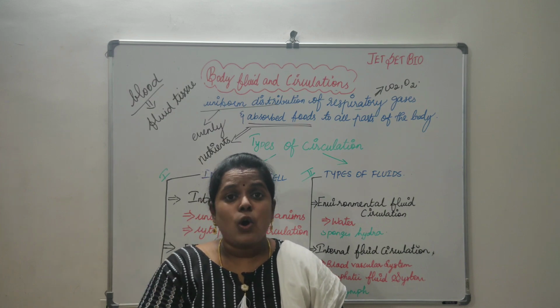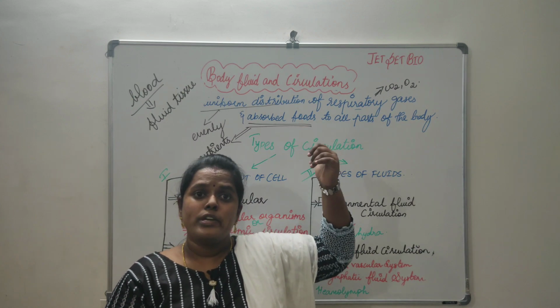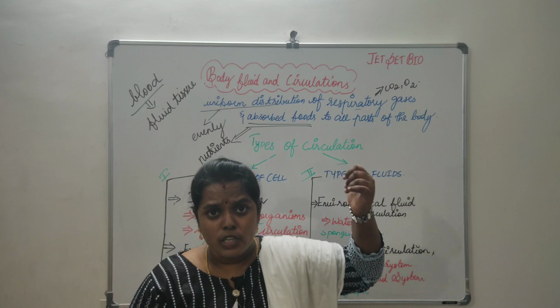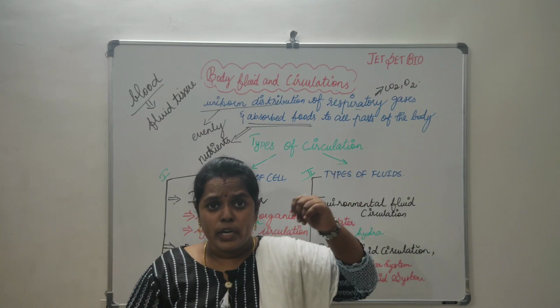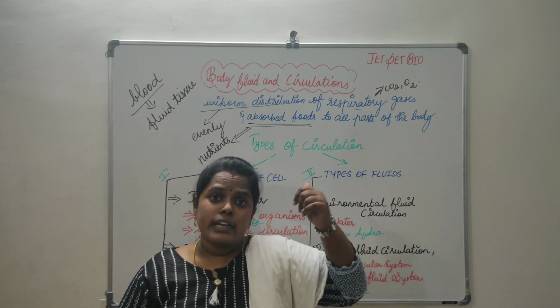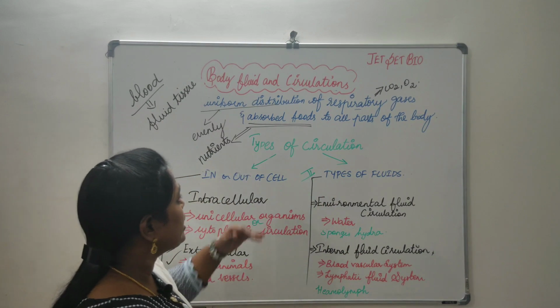It is also done by the body fluids. In humans, it is done by the blood. The unwanted products of the various parts of the body are also removed by the circulation of the blood. Am I making it clear? So now we will be coming into types.